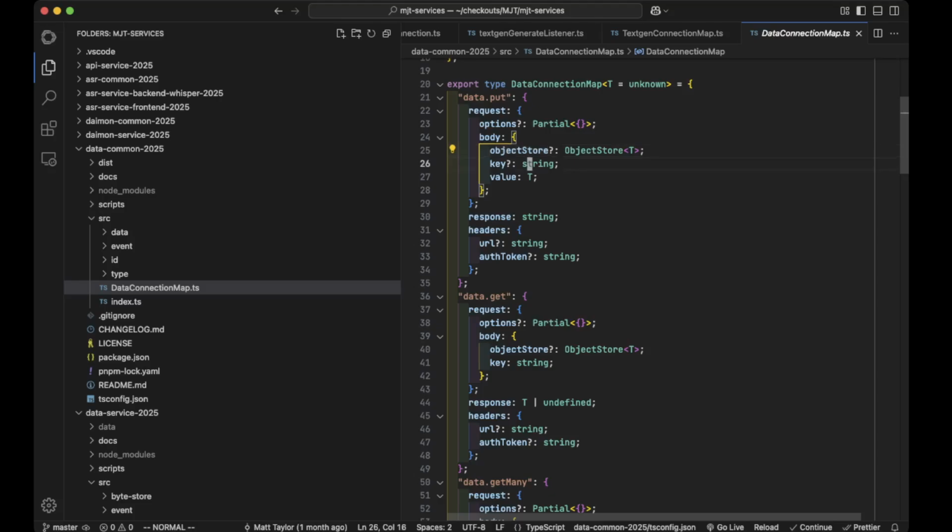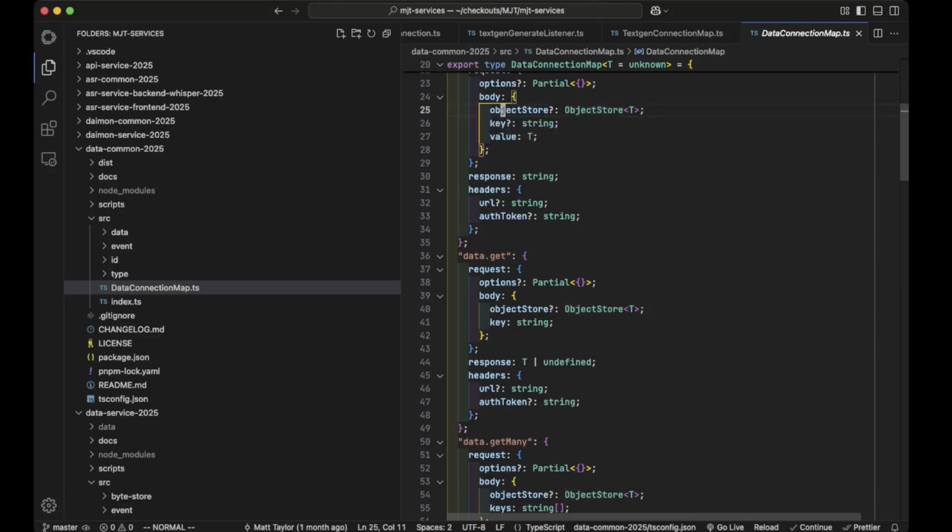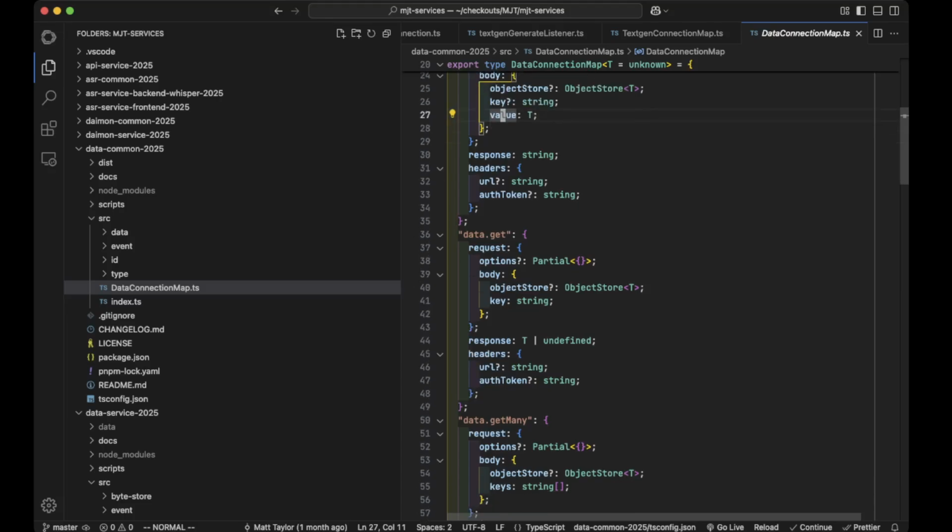So we can put a value, which is a key and a value. Optional key, and value. Because all values typically have an ID string, and I have a very specific ID that contains the type name, which is the object store type. So I have the store name, so I don't necessarily need the object store or the key. I can just throw in the value and I know where to shove it. But I can provide it if I want to. The key is basically just the ID. Or I can provide it with the type and the ID and then data.